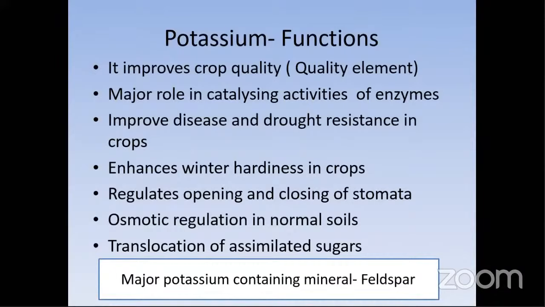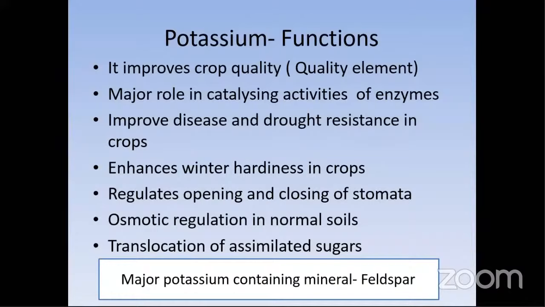These are the major functions. If anybody asks about the major importance of potassium in agriculture, first of all it is a quality element that improves the crop quality. It catalyzes enzymes and improves disease and drought resistance, and naturally it enhances winter hardiness in crops, regulates the opening and closing of stomata and osmotic regulation in normal soils, and also translocates the sugars. So naturally it is called the policeman element. Potassium is called the policeman in plants.